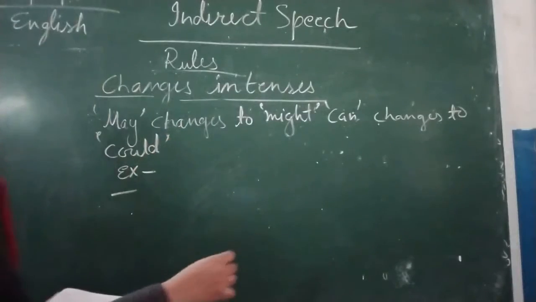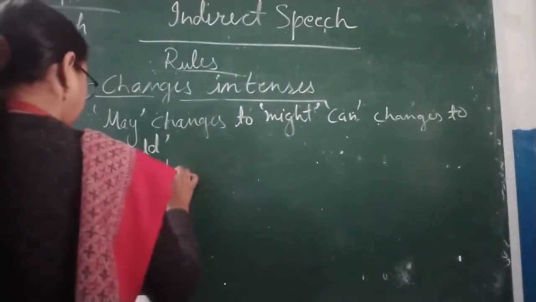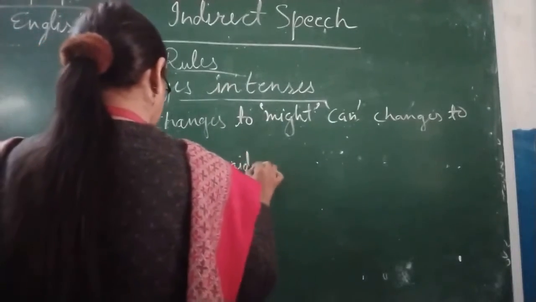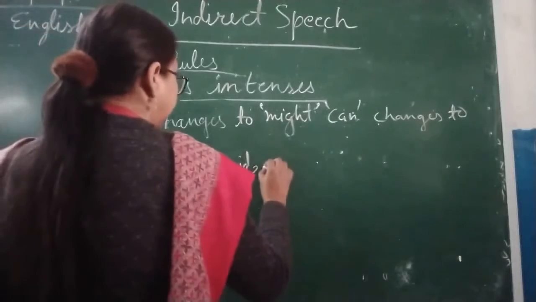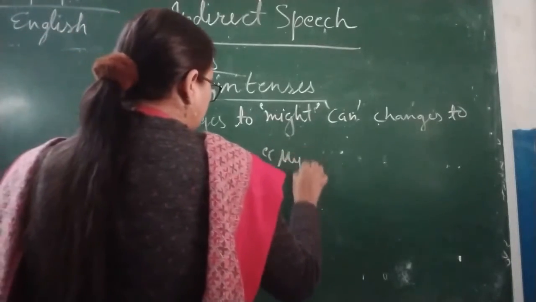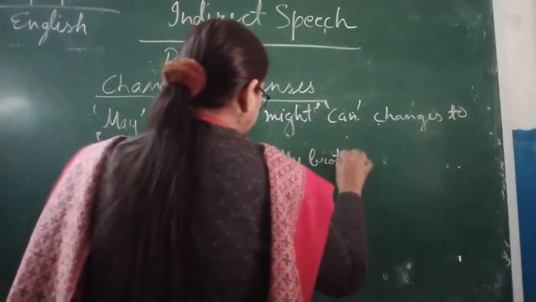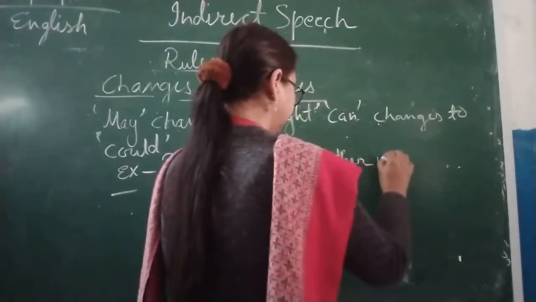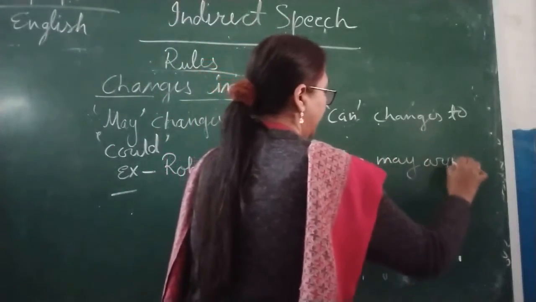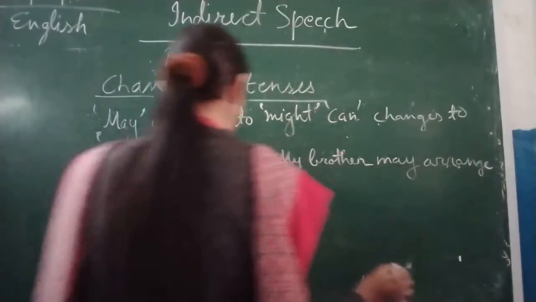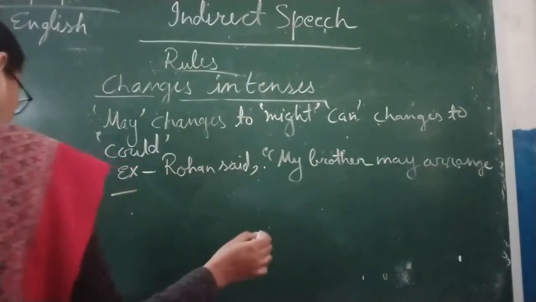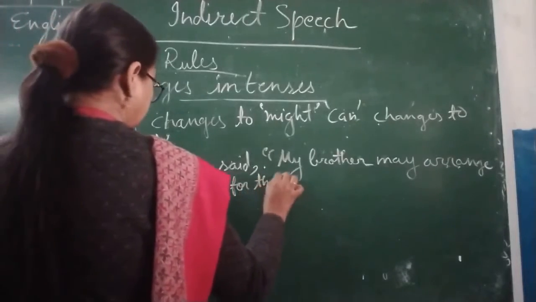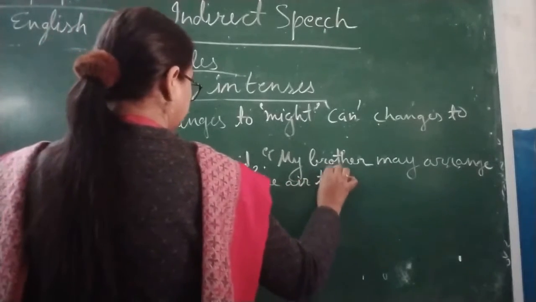So Rohan said, comma, my brother may arrange for the air tickets.